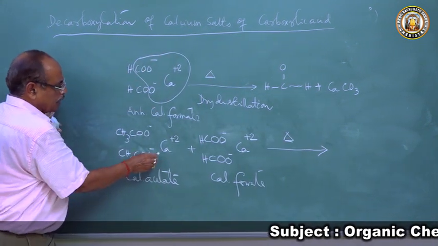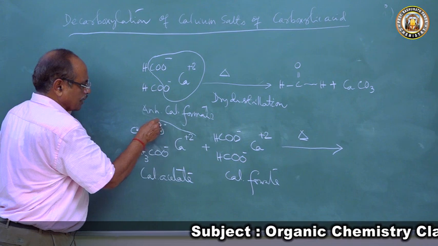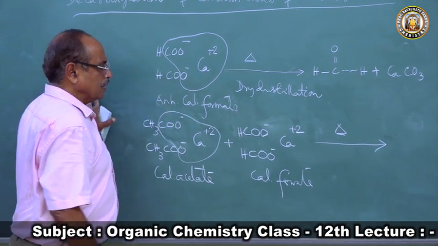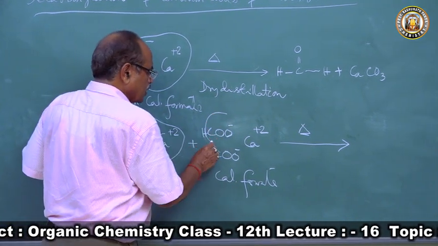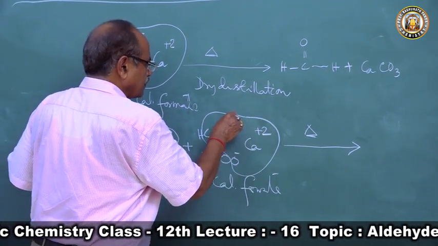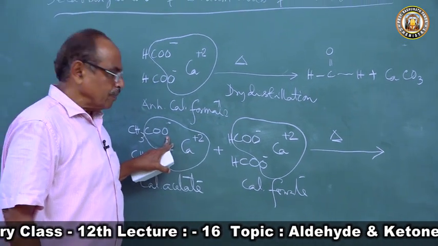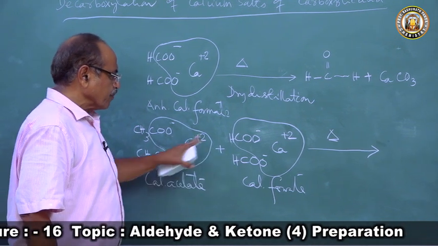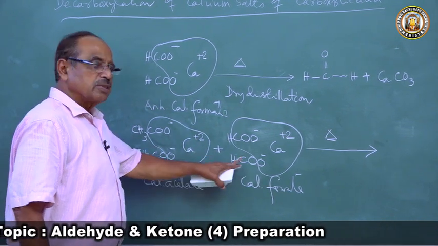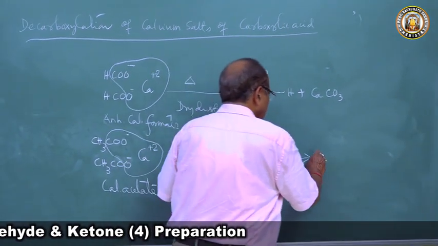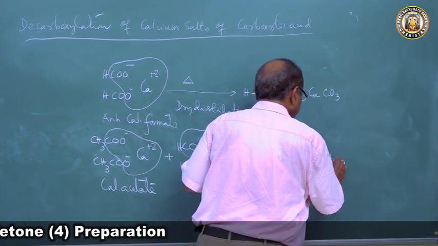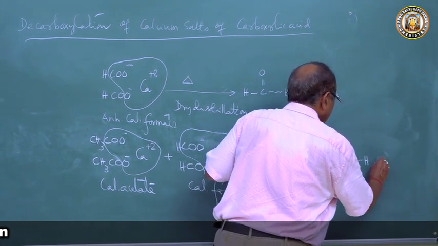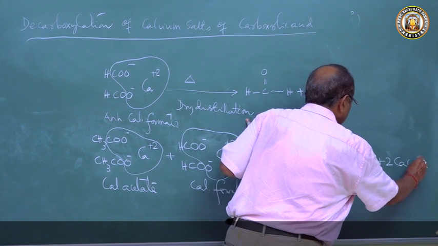So this molecule will lose a molecule of calcium carbonate. This molecule will lose a molecule of calcium carbonate. So we get CH3CHO. So we get 2 molecules of acetaldehyde, plus 2 molecules of calcium carbonate.